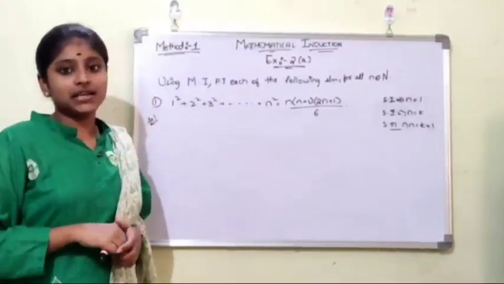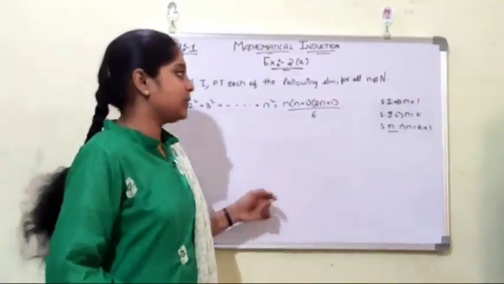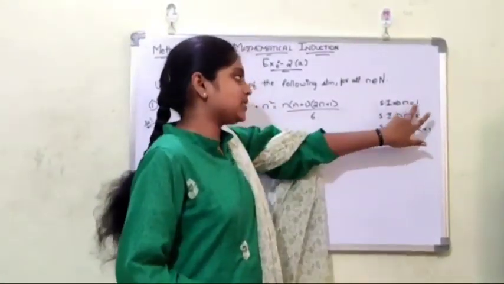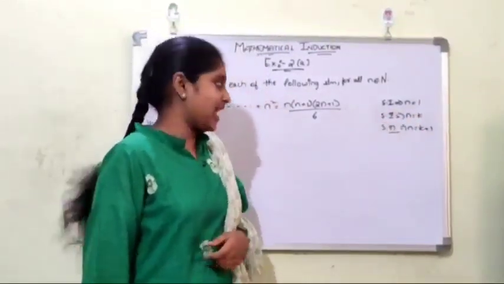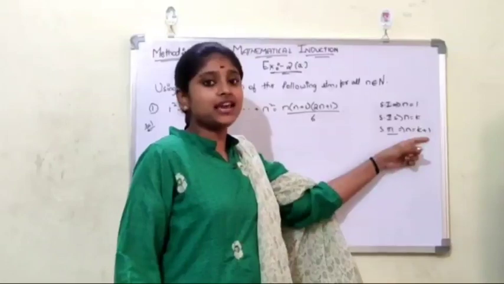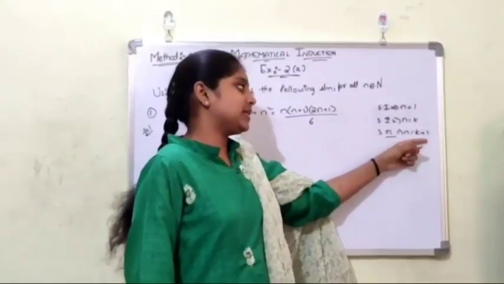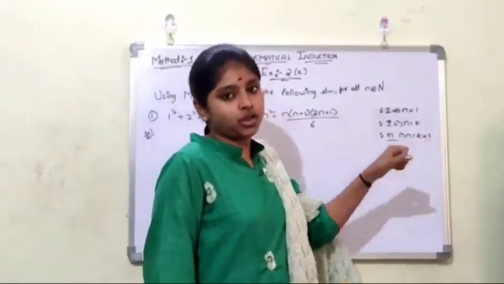What were the 3 steps of solving any problem? n equals to 1 is true, we assume n equals to k, and we prove that n equals to k plus 1 is also true.